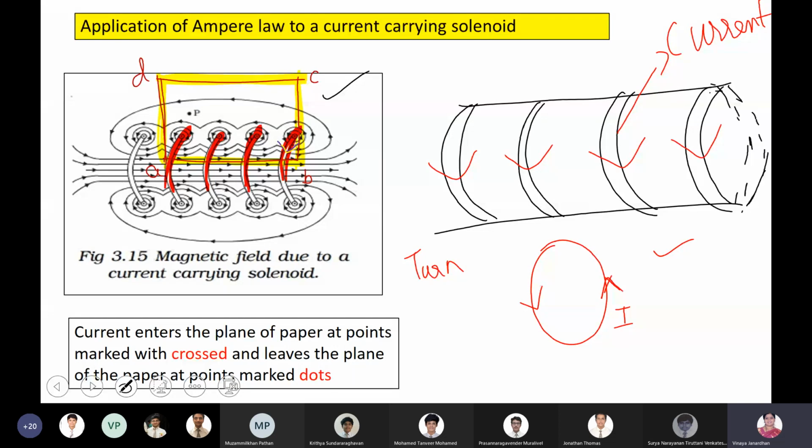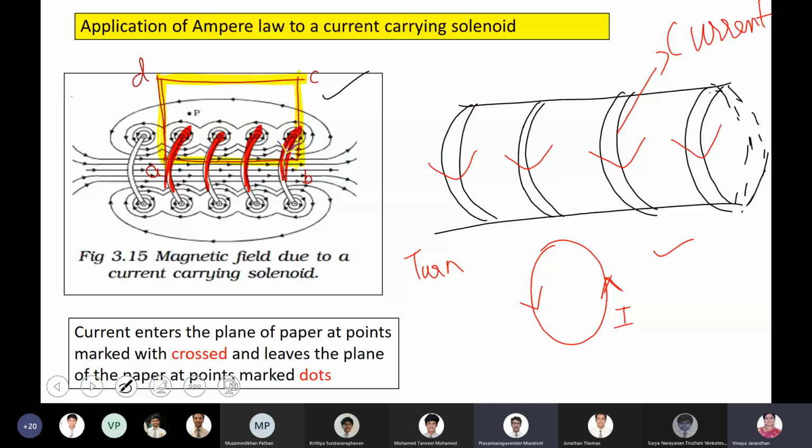So all your fingers should be in the anti-clockwise direction. Then in which direction will your thumb point, towards your right or towards your left? Ma'am, right.